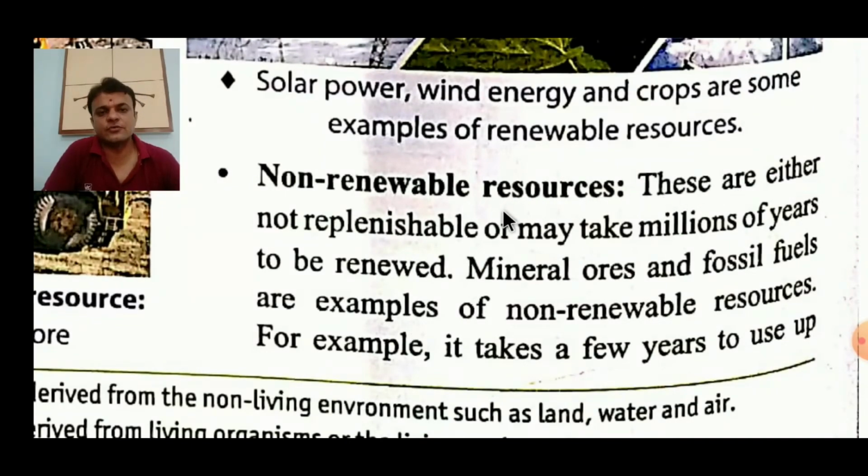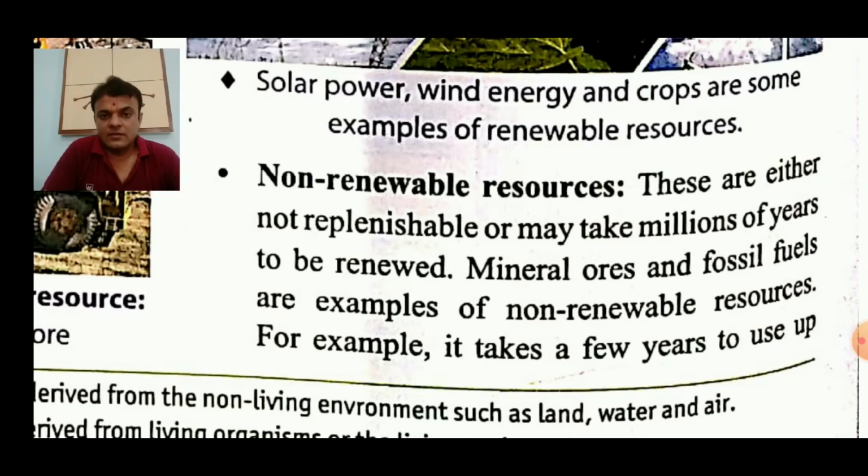Non-renewable resources have the definition opposite to the renewable definition, right? These are either not replenishable or may take millions of years to be renewed. If they are not replenishable, it means they are not reproductive, they cannot reproduce.